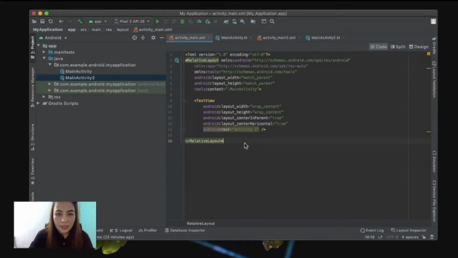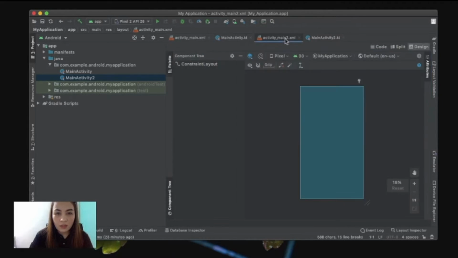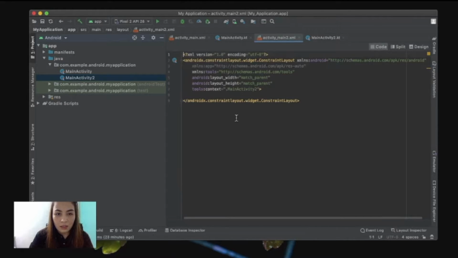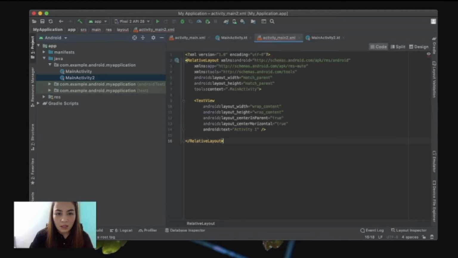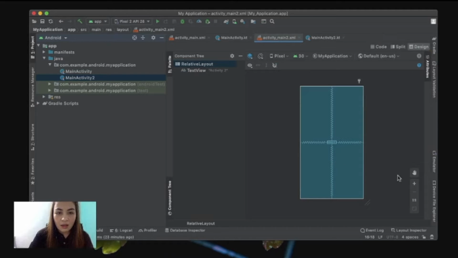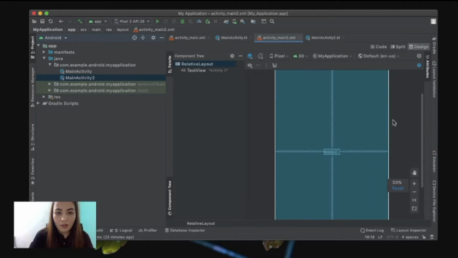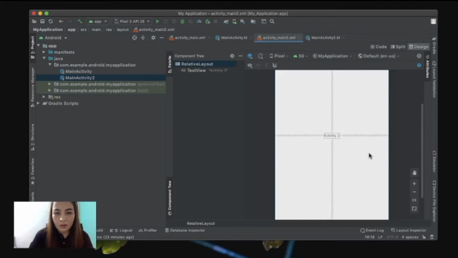Okay, so let's copy this layout code to our second activity. Okay, let's go to our second activity and paste it there. Let's delete this and then paste. Make sure to change the text to Activity 2 to avoid confusion in which screen is being accessed. Now let's take a look at the design view for our second activity. There you go.